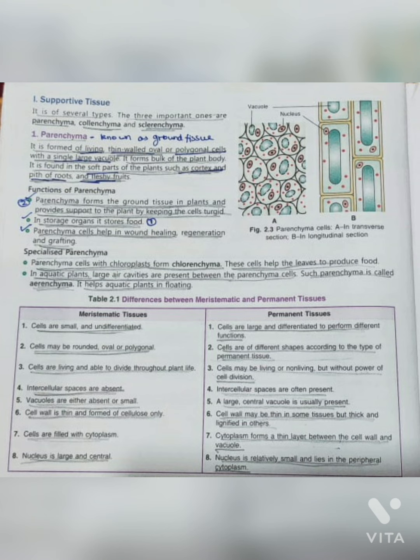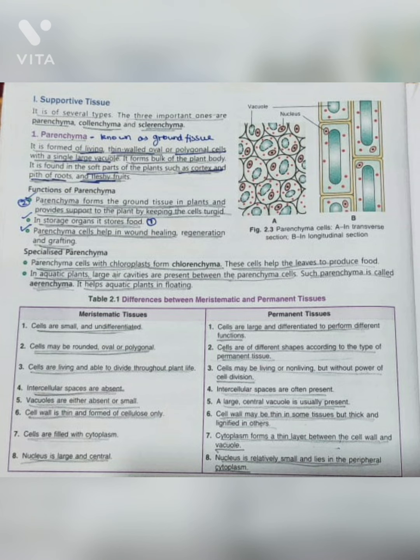Meristematic tissue: intercellular spaces are absent. Permanent tissue: intercellular spaces are often present. Meristematic tissue: vacuoles are either absent or small. Permanent tissue: a large central vacuole is usually present. Meristematic tissue: cell wall is thin and formed of cellulose only. Permanent tissue: cell wall may be thin in some tissues but thick and lignified in others.